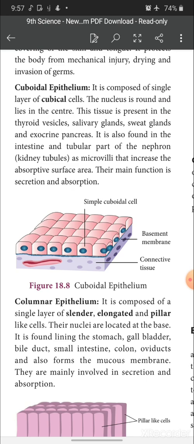So, here what is the shape? Cuboidal in shape. How about the nucleus? It is round and present in the center. And where are they located? The thyroid vesicle, salivary gland, sweat gland, exocrine pancreas, intestine, tubular part of nephron. And next, what is its main function? Secretion and absorption. That is it about cuboidal epithelium.